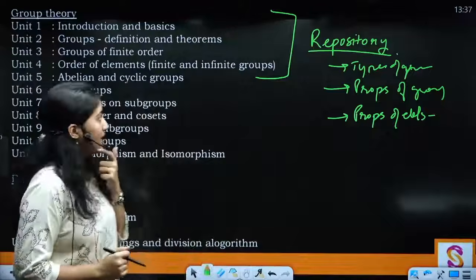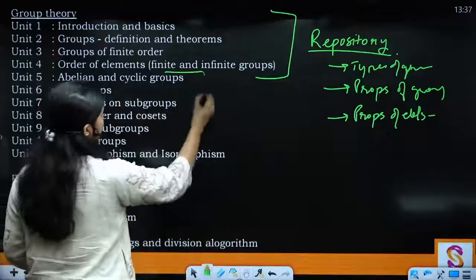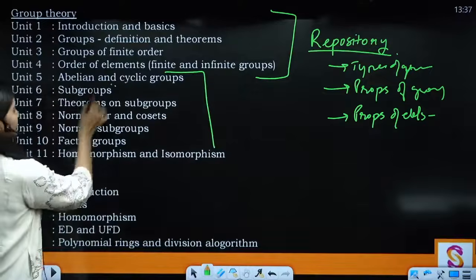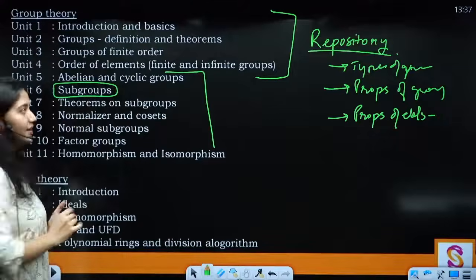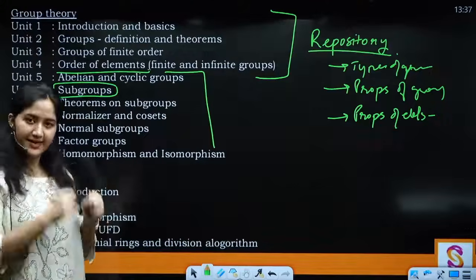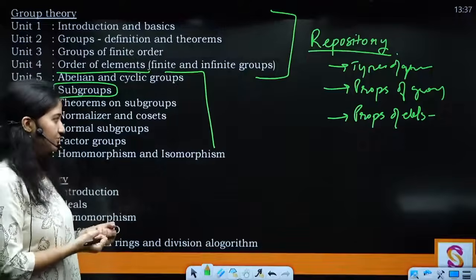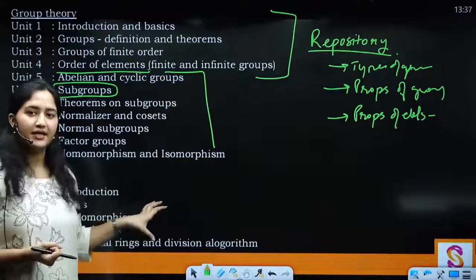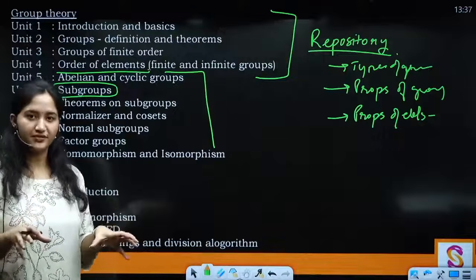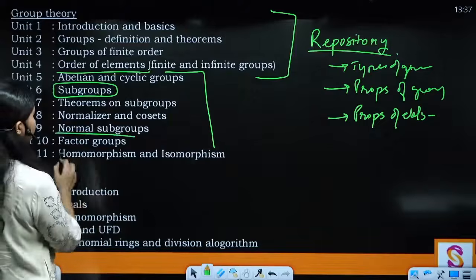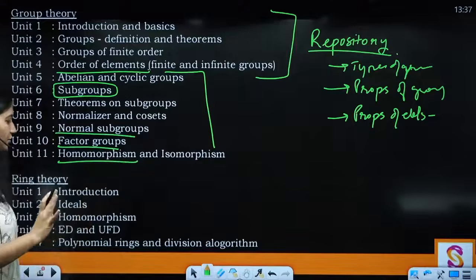Clear? After this, we will be doing abelian groups, cyclic groups, subgroups. You see, we are starting subgroups quite late, right? Because before this we are mostly building up the content that we need, and as I would say again, your repository that you need to go into the general and the proving kind of things. Clear? Now, then you have normal subgroups, factor groups and homomorphism that I have told you about already.